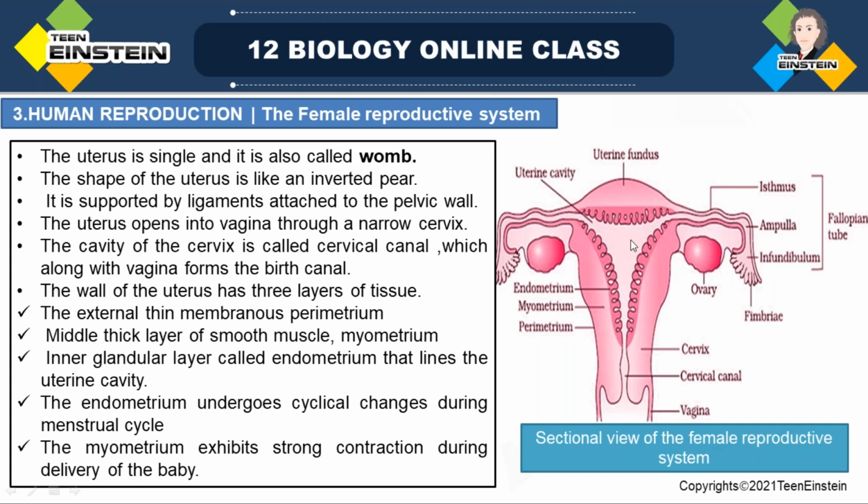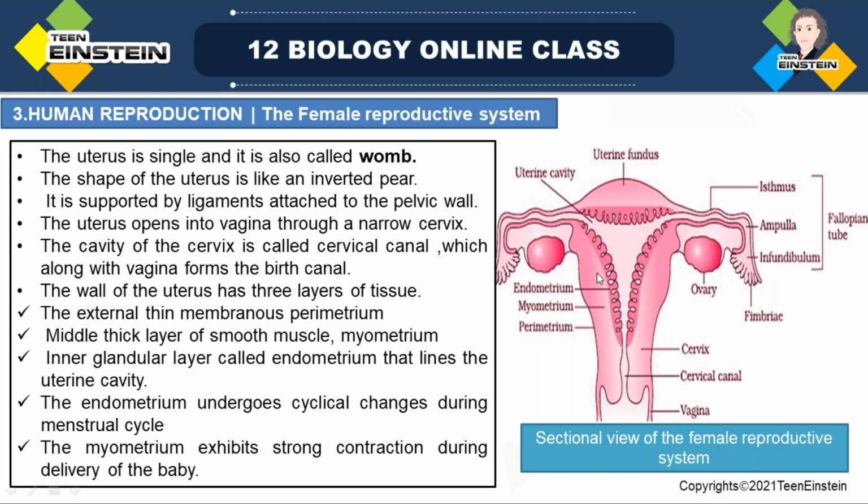The uterus opens to the vagina through a narrow cervix. The cavity of the cervix is called the cervical canal. The cervical canal along with the vagina forms the birth canal during delivery.